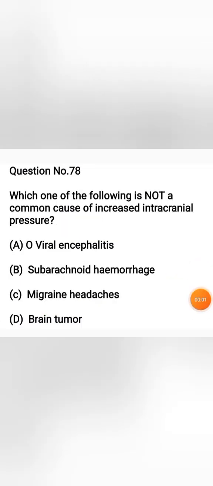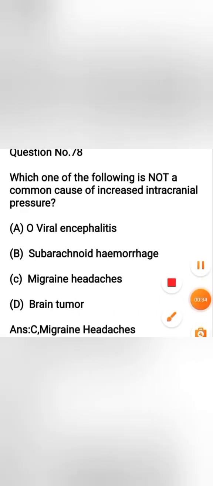And the next question: which one of the following is not a common cause of increased intracranial pressure? Options: option A, viral encephalitis, option B, subarachnoid hemorrhage, option C, migraine headache, option D, brain tumor. Among the following, in which disease can we not see increased intracranial pressure? Increased intracranial pressure can be seen in viral encephalitis, subarachnoid hemorrhage and brain tumor, but in migraine there will not be increased intracranial pressure. So the correct answer is option C.